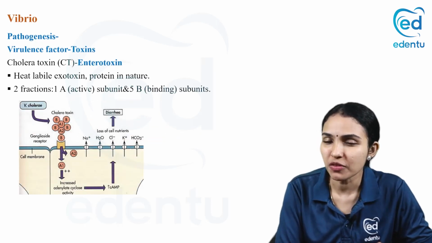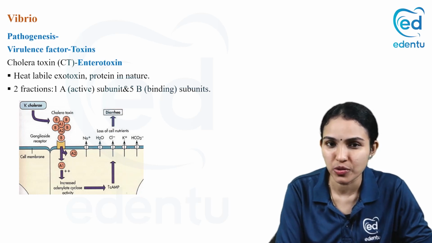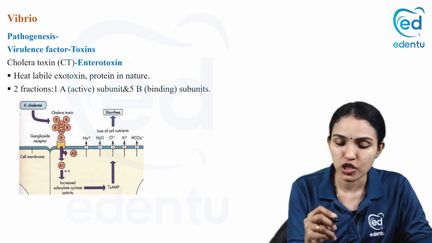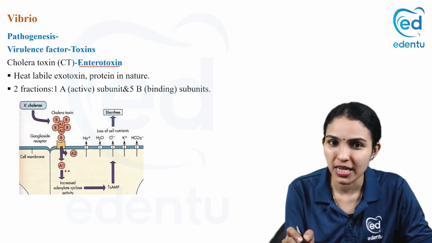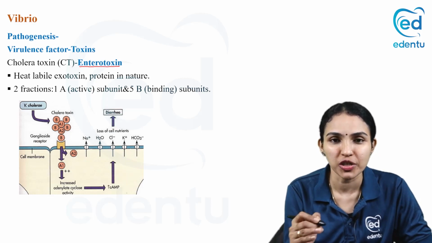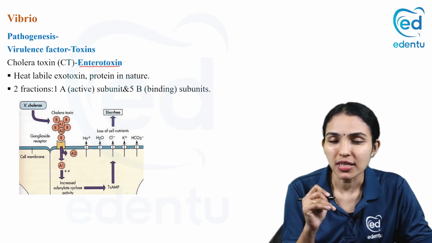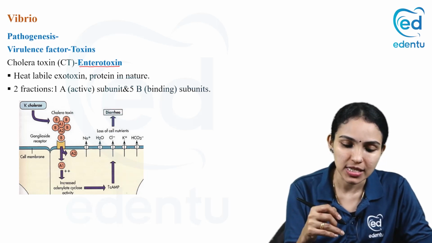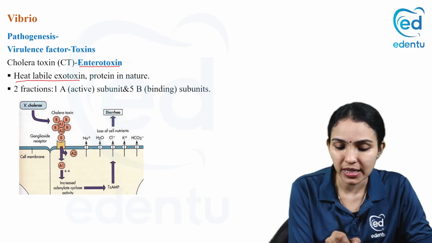So what is the important virulence factor for Vibrio? Vibrio cholerae is a toxin-producing bacterium. It produces an exotoxin, which is an enterotoxin. We know anything which causes an enteric illness, the toxin will be an enterotoxin, like we have learned for different kinds of gastroenteritis. Enterotoxin means it acts in the intestine. So cholera toxin is an enterotoxin, and it's a heat labile exotoxin.